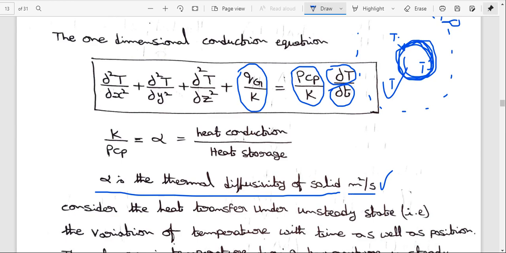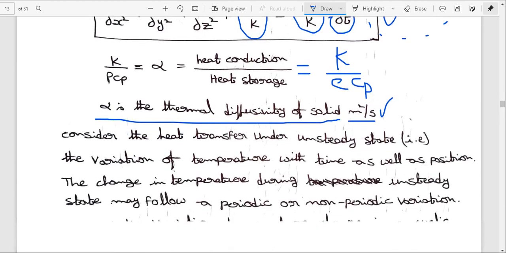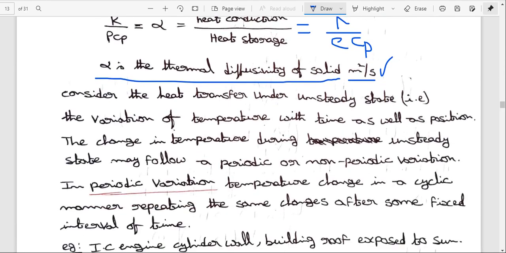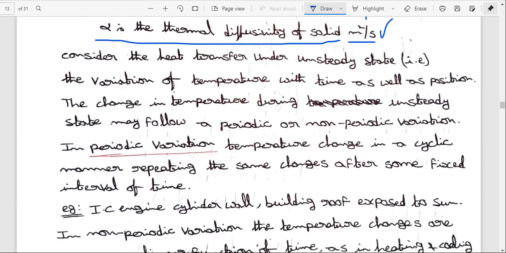The formula for alpha is heat conduction by heat storage in the system, that is, k by rho Cp, density into specific heat of the system. This is the heat storage. We consider the heat transfer under unsteady state, that is, the variation of temperature with time as well as position.